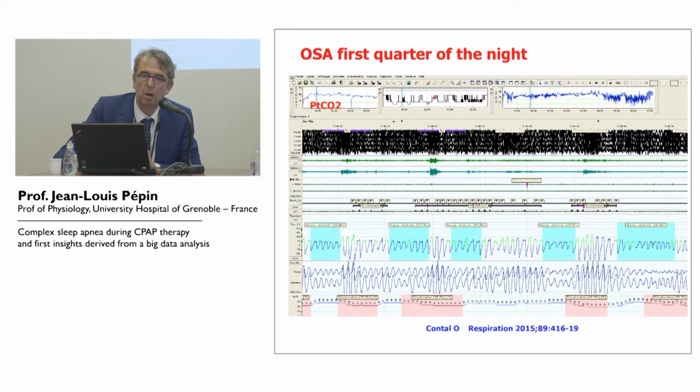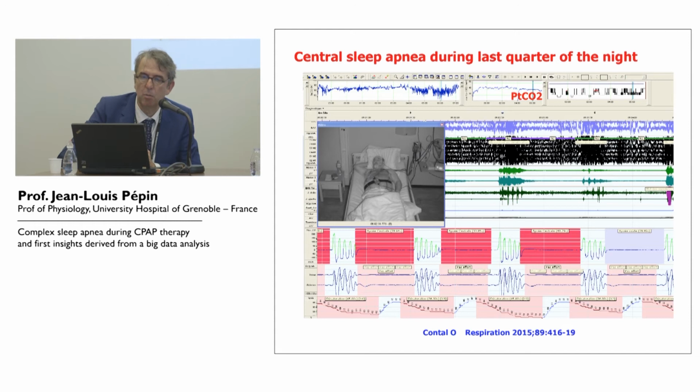And during the last quarter of the night, you have a completely different pattern, and you can see very typical central events. You have a decrease in PCO2, and you have even more severe oxygen desaturation. So this is a very nice example of coexisting central and obstructive sleep apnea. And in this condition, it's difficult to anticipate what is going to occur when you treat with CPAP.